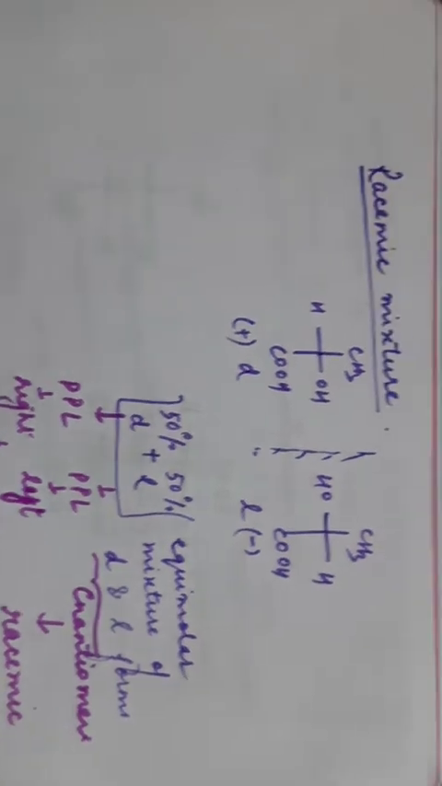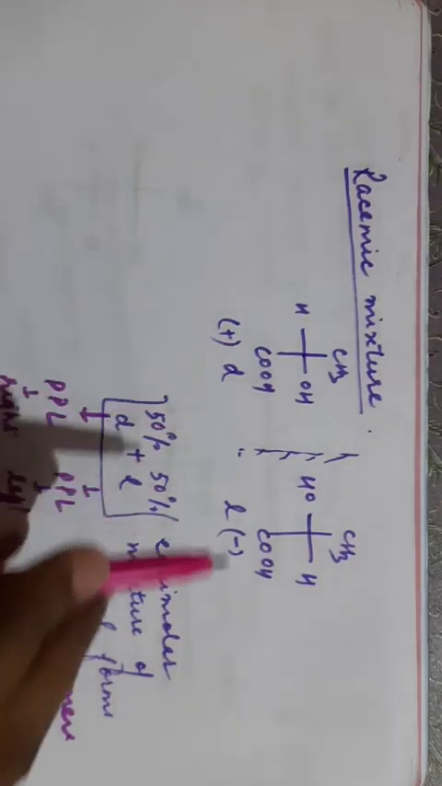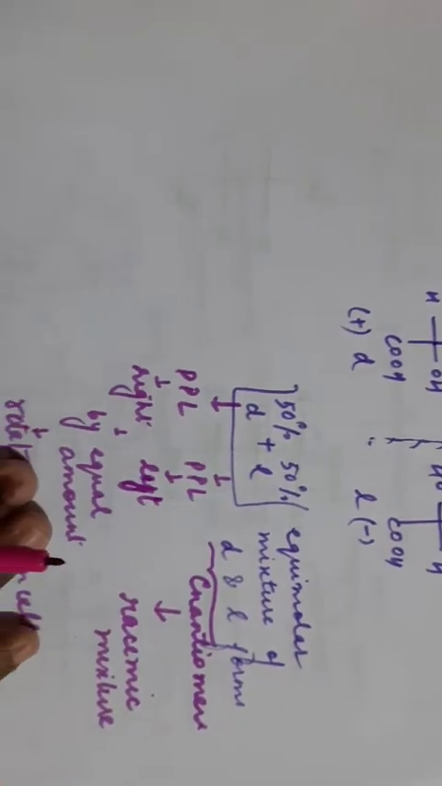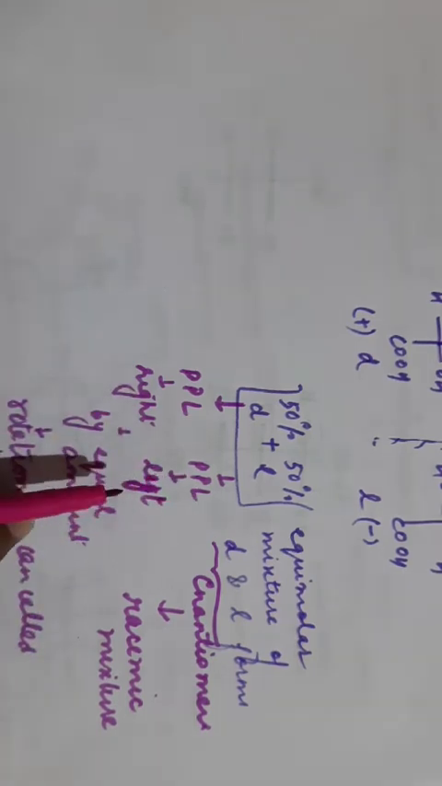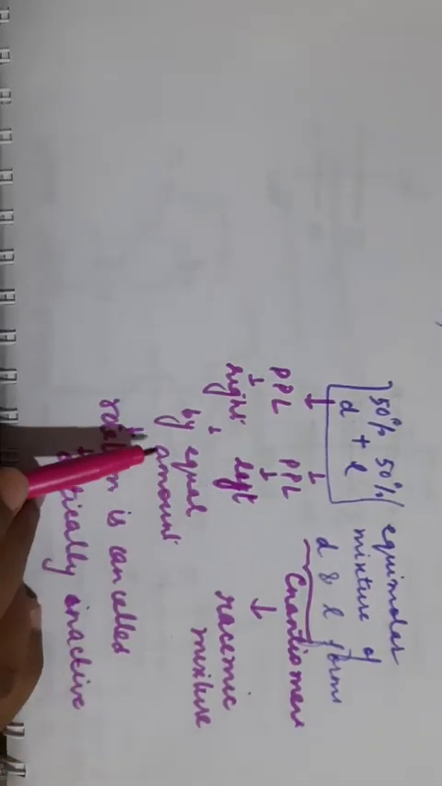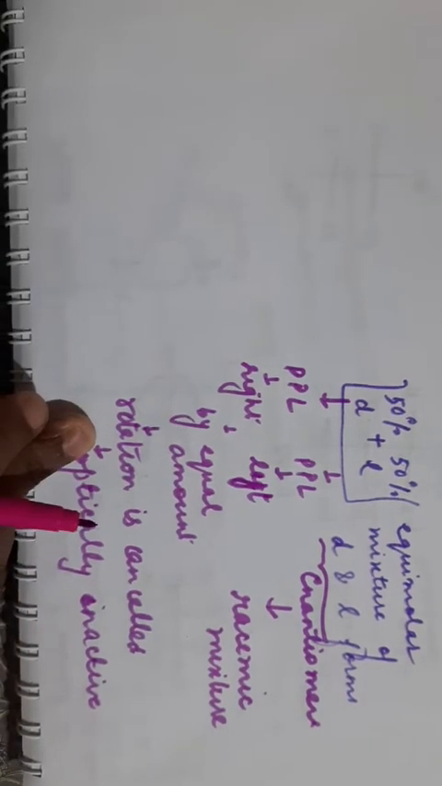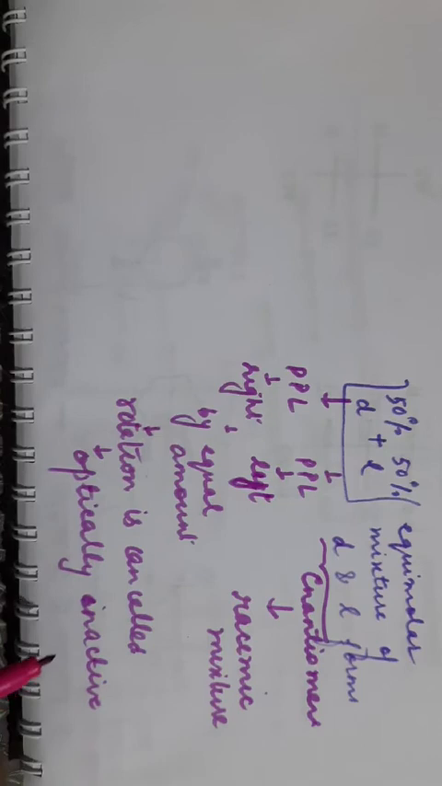I hope it is clear. We have taken two enantiomers, D and L form, in an equimolar mixture. If one is rotating the light towards right, the other will rotate it towards left, but by an equal amount. If they are rotating by equal amount in opposite direction, the rotation will cancel out and the mixture will be optically inactive. Such a mixture is known as a racemic mixture.